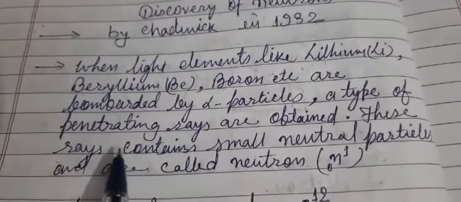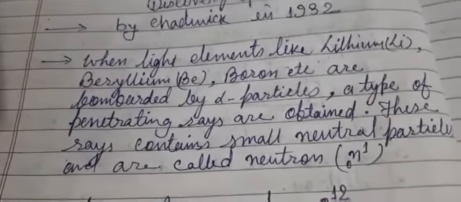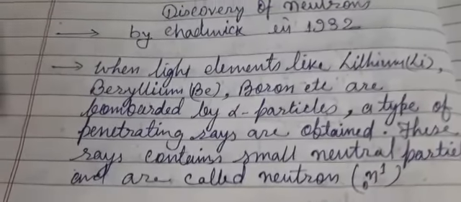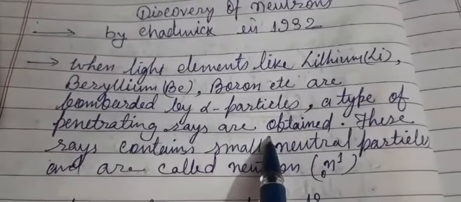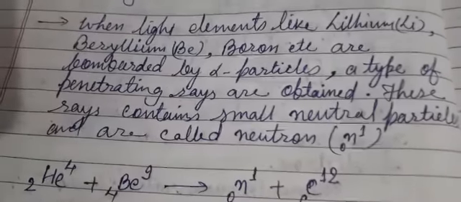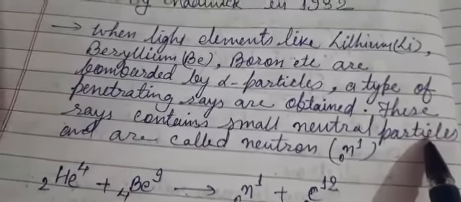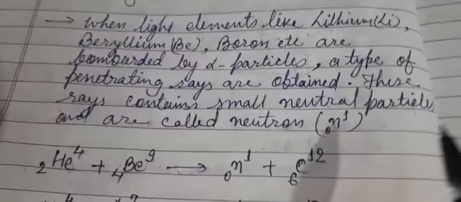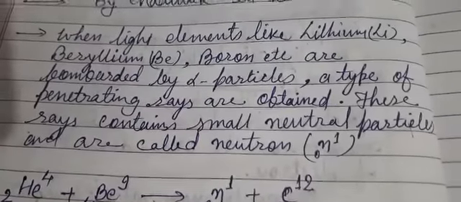Then these light elements generate a particularly penetrating ray. Penetrating rays means they will move inside anything without any notice. He observed these penetrating rays and found that they are neutral in nature, because when these particles are allowed to pass through the electric field and the magnetic field, there is no deflection, no change in the path, and they move in a straight line. So that is why we say it is a neutral particle.